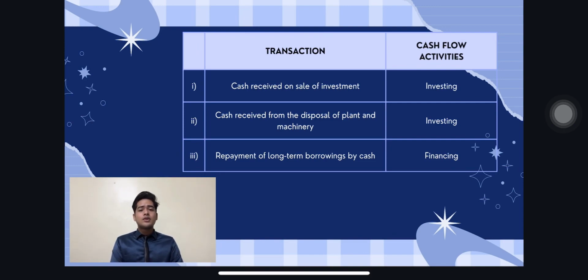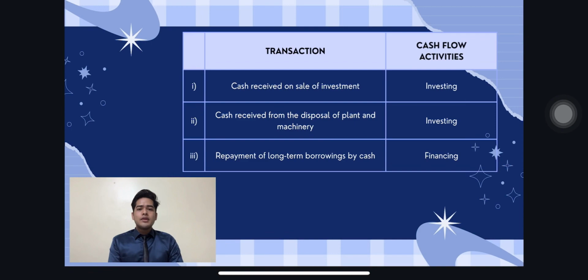Okay, next is question 2, which is cash received from disposal of plant and machinery. The cash flow activity is investing. Plant and machinery are considered fixed assets, and when sold, the cash inflow is part of investing activities. For example, a company sold an old machine for 80,000 ringgit. This sale is not part of the company's main operation, not regular income, hence it falls under investing.